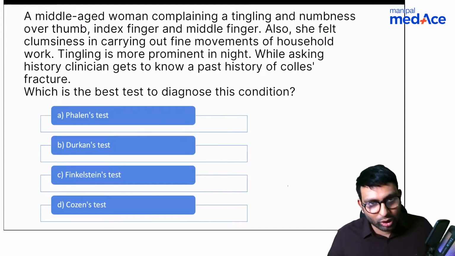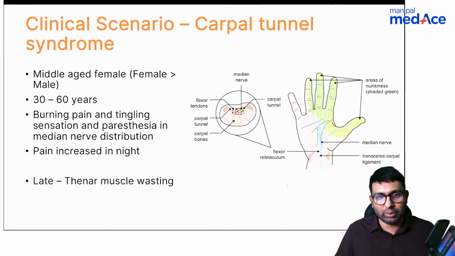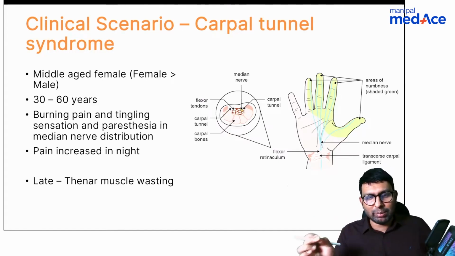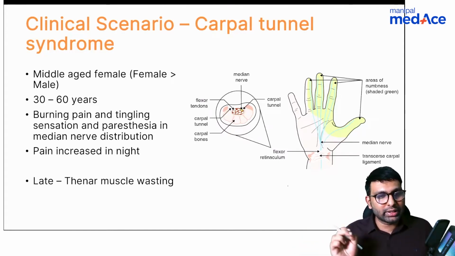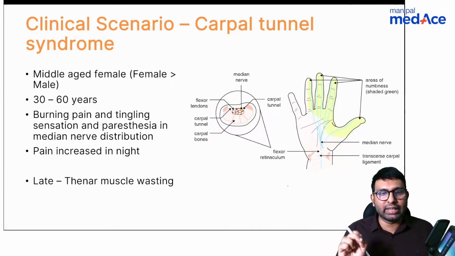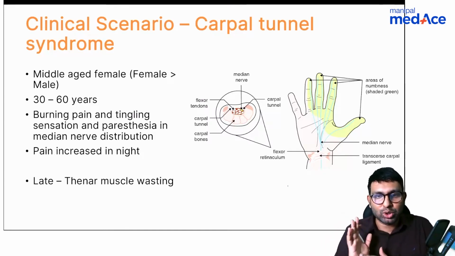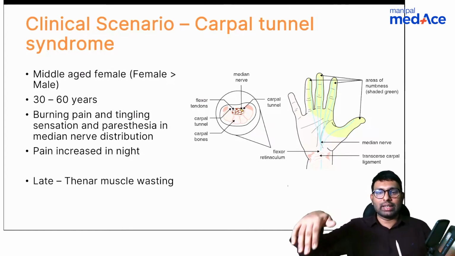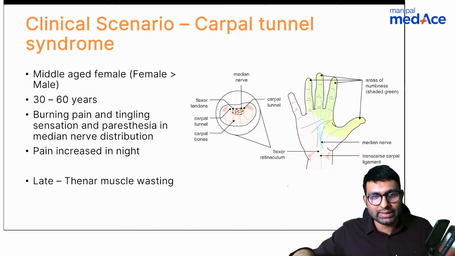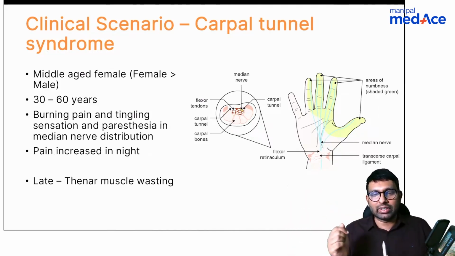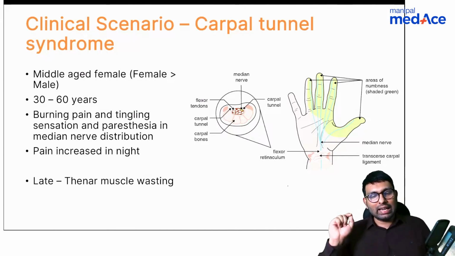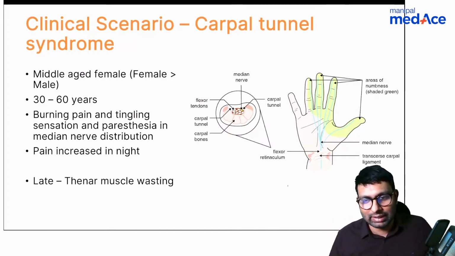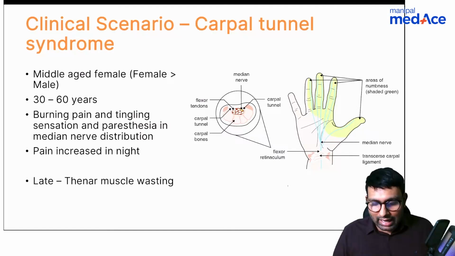So yes, you are all right first in diagnosing the patient, because a clinical scenario of carpal tunnel syndrome will always be like this. They'll always give you a middle-aged female. Usually females are more prone, 30 to 60 years. They'll have this burning pain and tingling sensation mainly in the distribution of the median nerve, and pain is more in the night. Why? Because when they sleep in the night, their wrist goes into this kind of flexion, and that is when the pain and compression get exaggerated, and in late features you'll also have thenar muscle wasting. So you're all right, it is carpal tunnel syndrome.